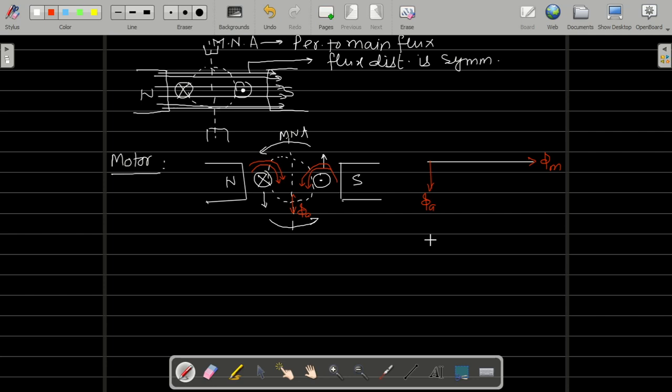Okay? Now because of resultant flux, what is the resultant of that? It is like this, and resultant will be like this, right? What is the resultant? Resultant like this. Okay? So this is called as phi R.